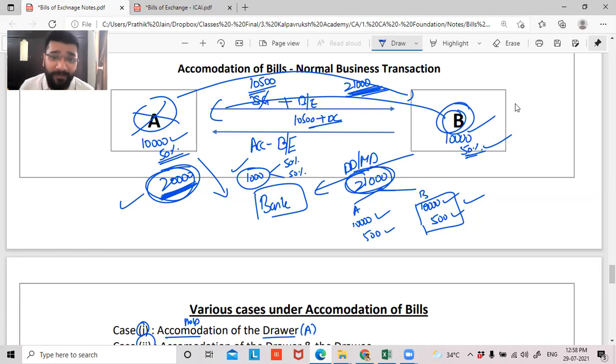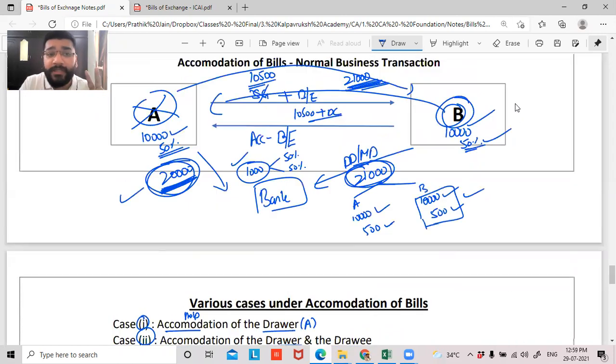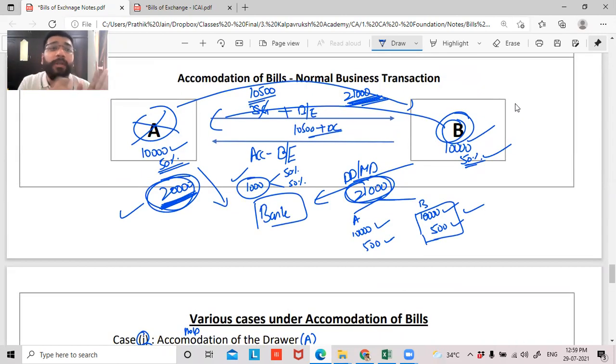So another person is drawing a bill of exchange. This is an interesting question. I would not want to explain too much of the concept now because it will not go into your mind. When I explain with the numbers, you will find it more interesting. All I want to explain here is that in case 3, accommodation of bills is drawn on each other. First, A will draw on B, then B will draw on A. Now, why is B drawing a bill on A? I will probably be able to explain with complete clarity when I take a practical question. So as of now, just remember that in case 3, A will draw a bill on B and B will draw a bill on A. In detail, why and what if, everything will be discussed when we do the practical question.